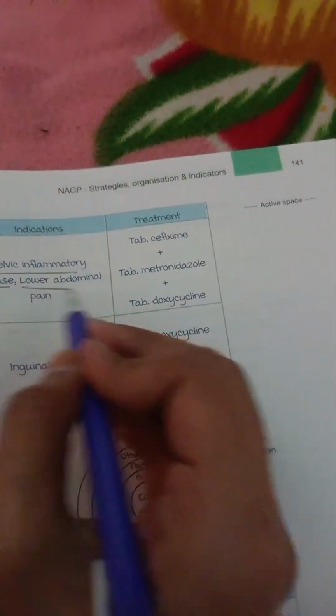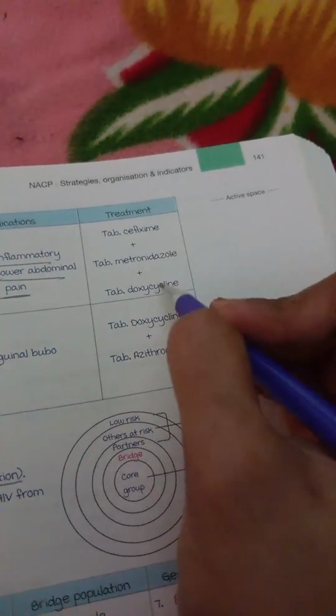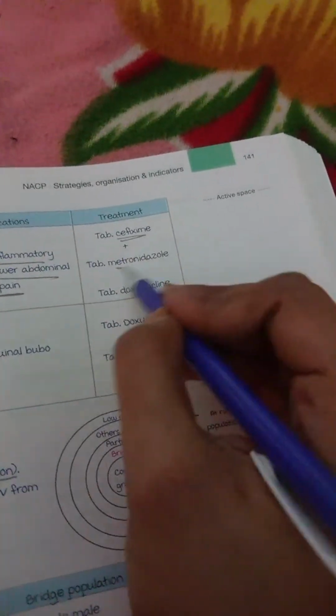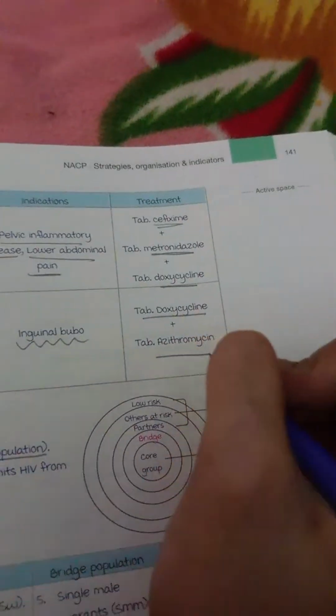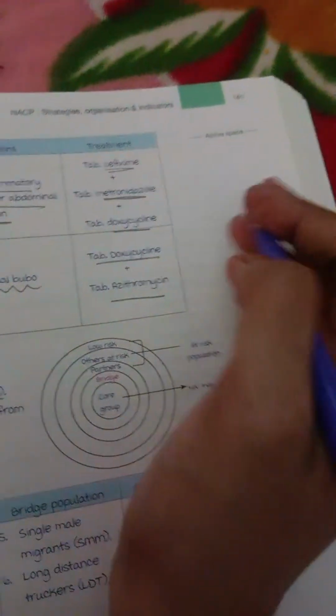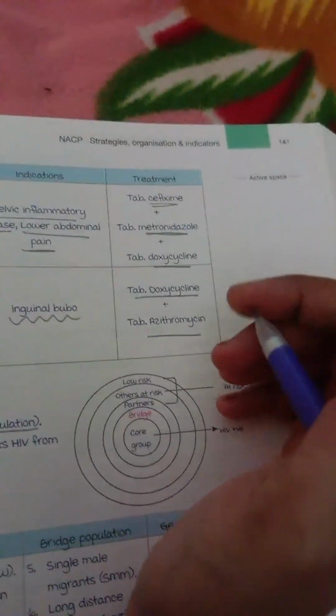We have all tablets except for white, where we give an injection for non-herpetic genital ulcers: penicillin, with azithromycin tablet. We also have a yellow and black kit. Yellow is for pelvic inflammatory disease or lower abdominal pain: cefixime, metronidazole, doxycycline. Black is for inguinal bubo: doxycycline, azithromycin. For the blue kit also we give the same doxycycline and azithromycin.